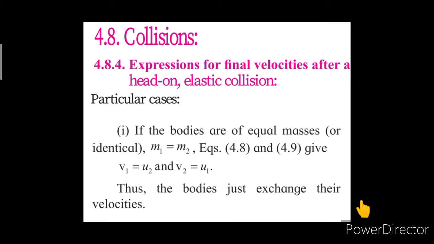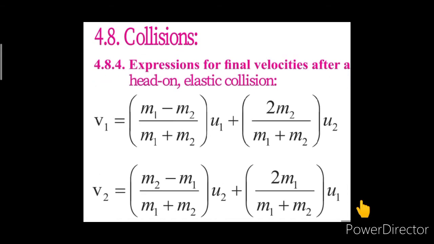The very first case we are considering is that if the bodies are of equal masses or identical, that means m1 is equal to m2, the two bodies are having the same mass, then v1 and v2 we are getting as over here. v1 is equal to m1 minus m2. When these two masses are equal, then m1 minus m2 will be 0, and hence this term would be 0.